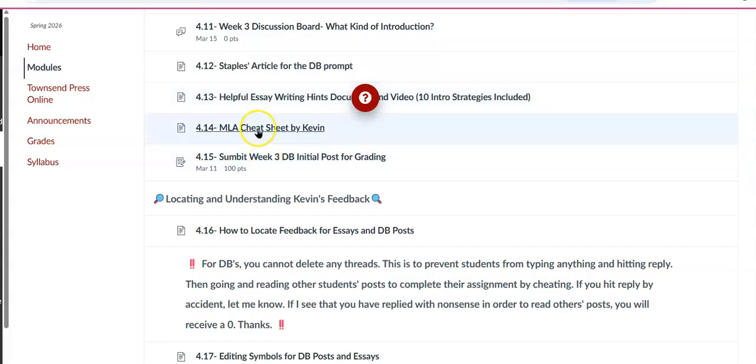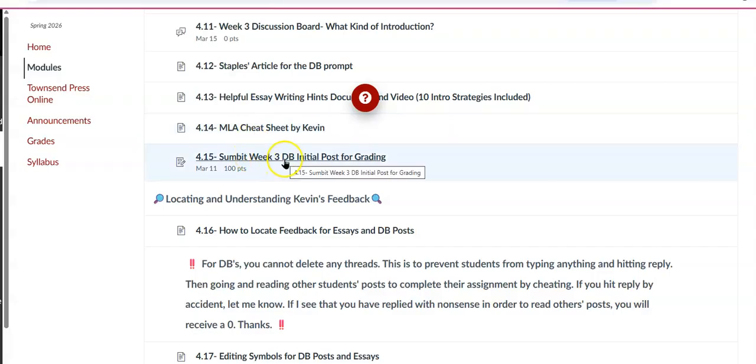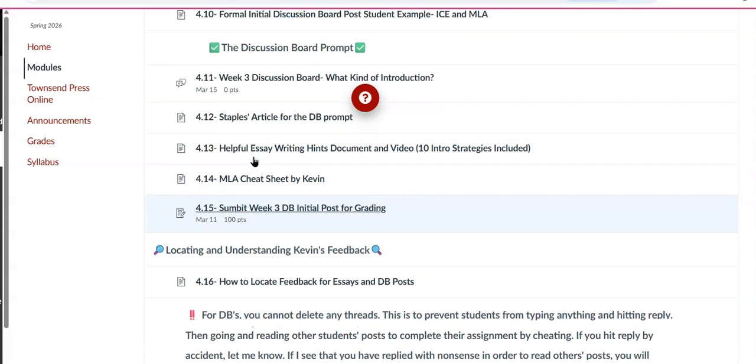Okay, cheat sheets here if you need to. I went and revamped this whole thing, so I would make a copy of it. And then here you're going to submit. I'm going to change that to week 4. So when Wednesday comes around, March 15th, you will go here, you will paste your initial post into the actual thread, and then you will come here and you will submit it as a document. Okay, and again, that will have a heading, a title, the paragraph, and then the works cited. That will make sense to you once you go through here.